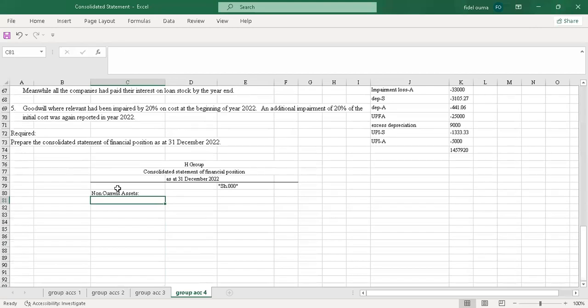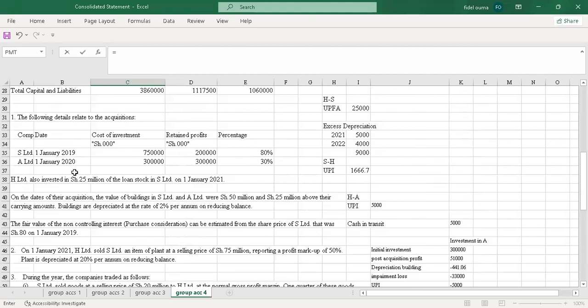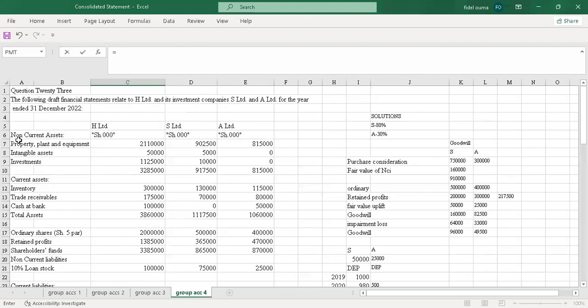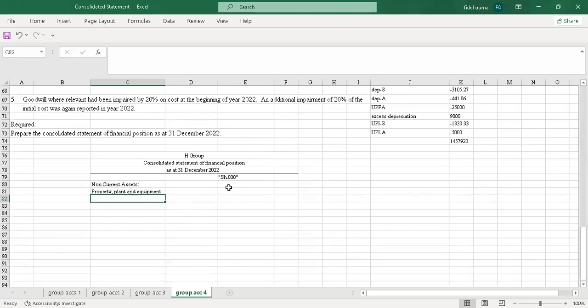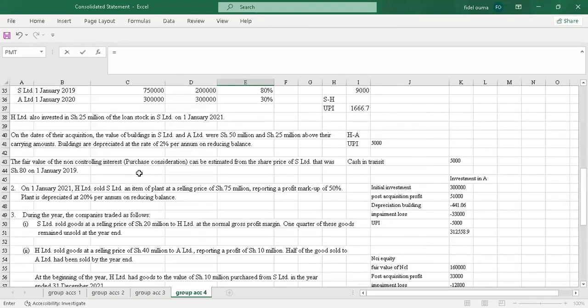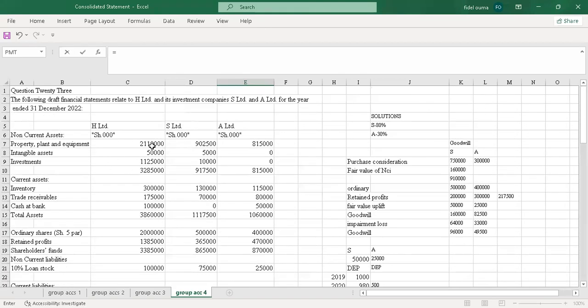I'll start with property, plant, and equipment. So this is how I'm going to consolidate. I'll say equals, then I'll pick this. I'm only consolidating for H and S, and add this.